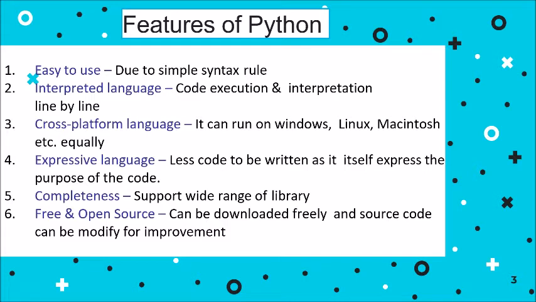Next, it is a cross-platform language. Cross-platform means it can run on any platform like Linux, Unix, Windows. Even on the mobile you can run Python programs. Next point is that it is an expressive language. Why do we call it expressive? Because it has less code and itself it expresses the purpose of the code. For example, if I want to print a line, I simply write print and then whatever I want to print. So it is easy to understand also.